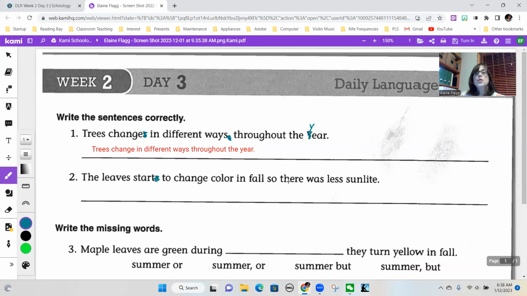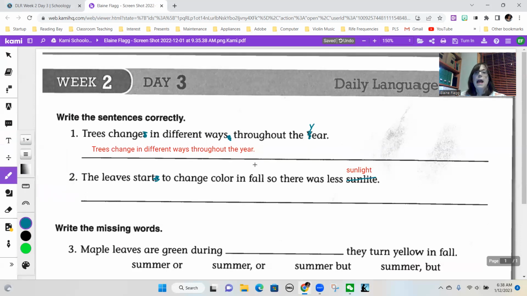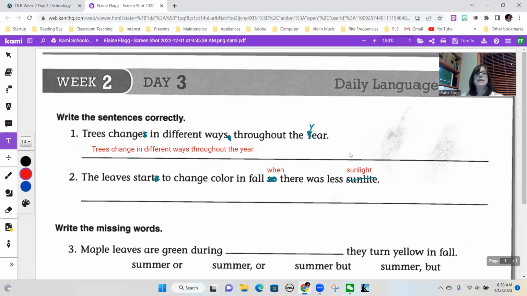Now, so there was less sunlight. Sunlight is misspelled. Sunlight is a compound word, spelled like this. And then the last one, so, doesn't really make sense. We need to figure out another conjunction: the leaves start to change color in fall when there was less sunlight. Oh, there's one more error. When I said that, I can see it.